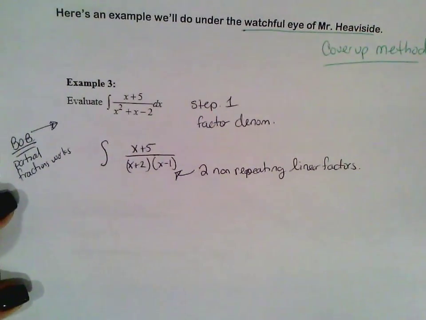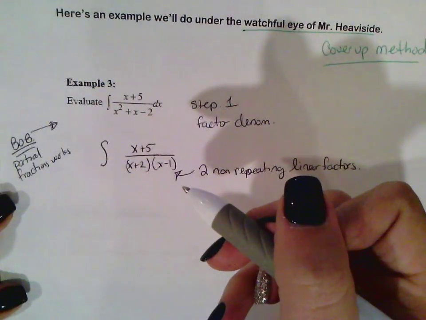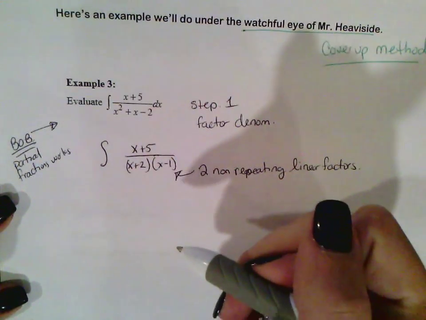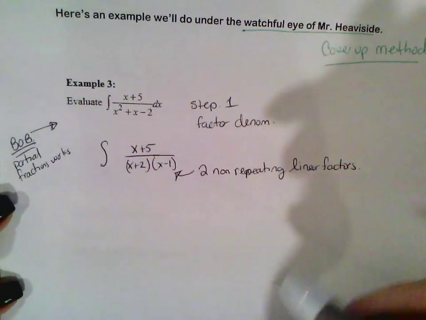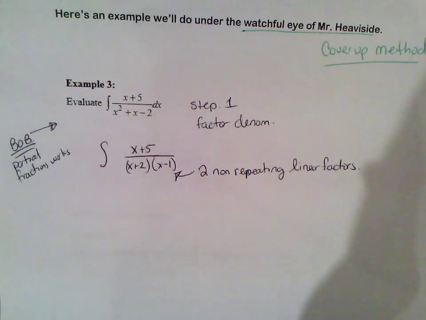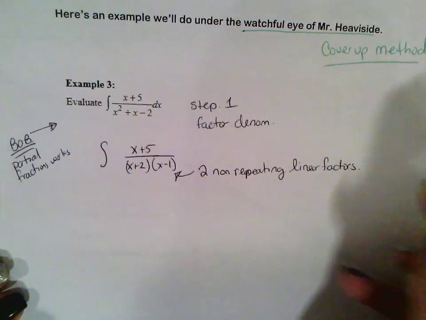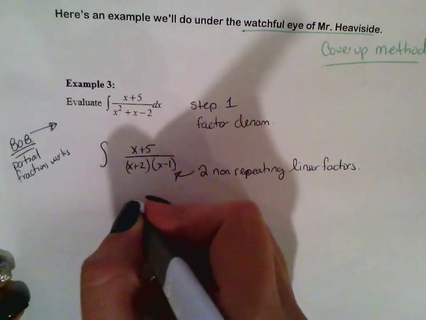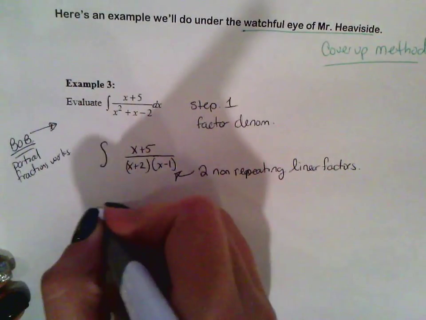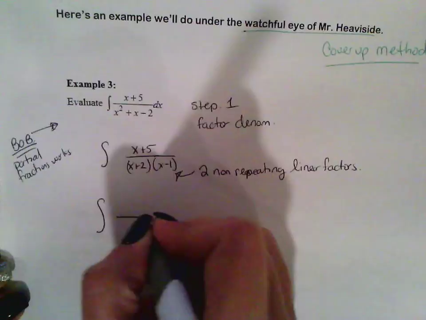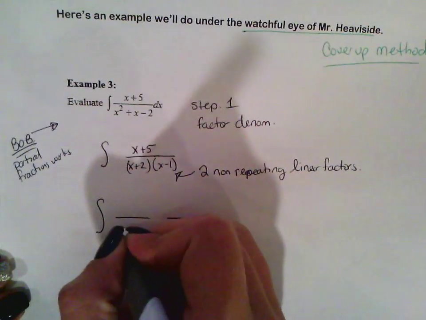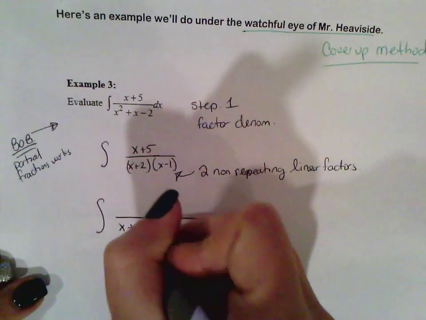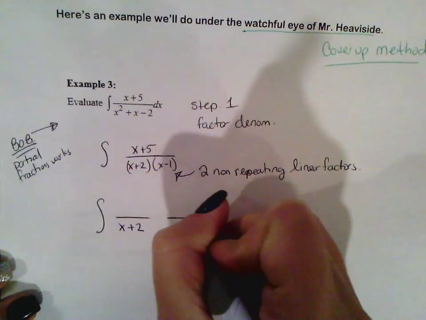If it's bigger on the top, we're going to end up dividing first and then using partial fractions if we needed to, and we have an example in here where we're going to do that. Now that you have your denominators, we want to split this up into two linear rationals, one with x plus 2 as the denominator, one with x minus 1 as the denominator.